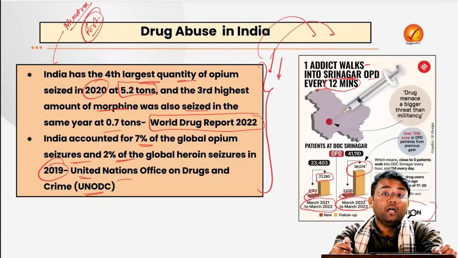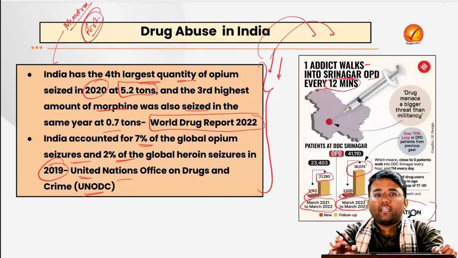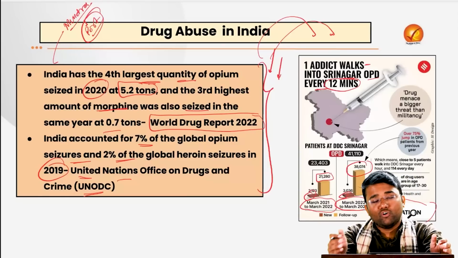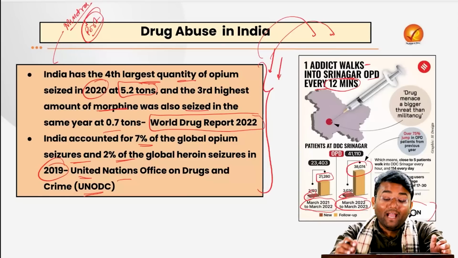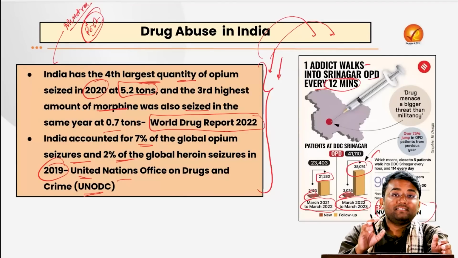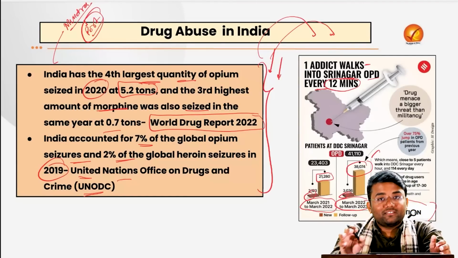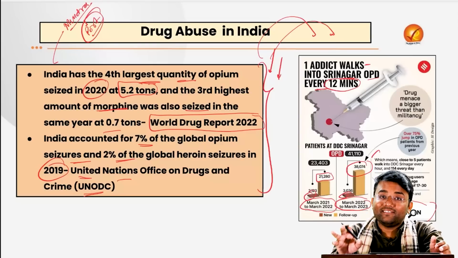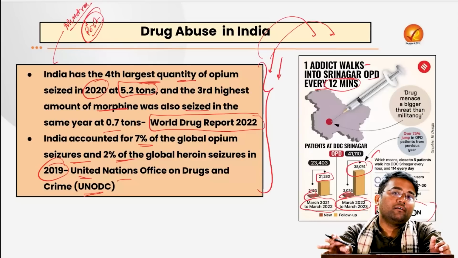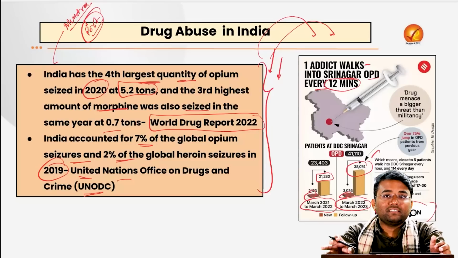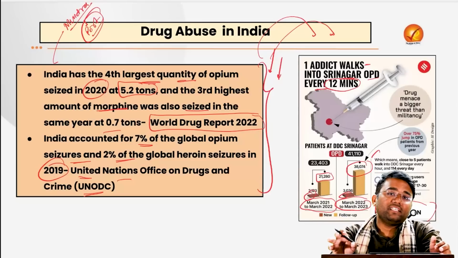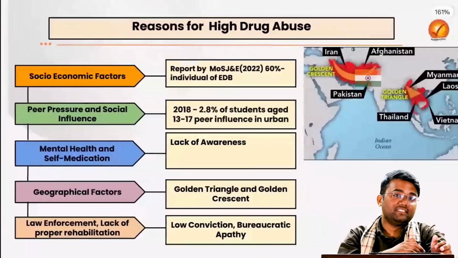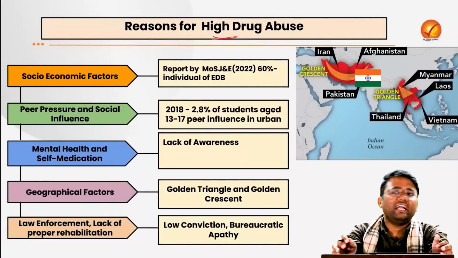That shows the very abysmal condition of drug abuse in India, where a lot of the youth population has gone for this drug addiction. And now this data is the reported data which is in the government's documents. There is still a large chunk of the population which is apprehensive of taking help from medical practitioners, which is still shy of visiting any person from whom they can take help and come out of that vicious cycle. So what are the reasons for this high drug abuse?